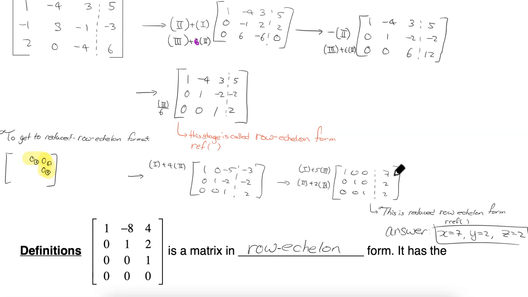I could have solved the system of equations stopping at the row echelon form because we already had z equals 2, and if I know that z equals 2, I can work backward and find that y minus 4 equals negative 2, so that gives me y equals 2, and if I know y, I can do x minus 8 plus 6 equals 5, so I can find x equals 7.